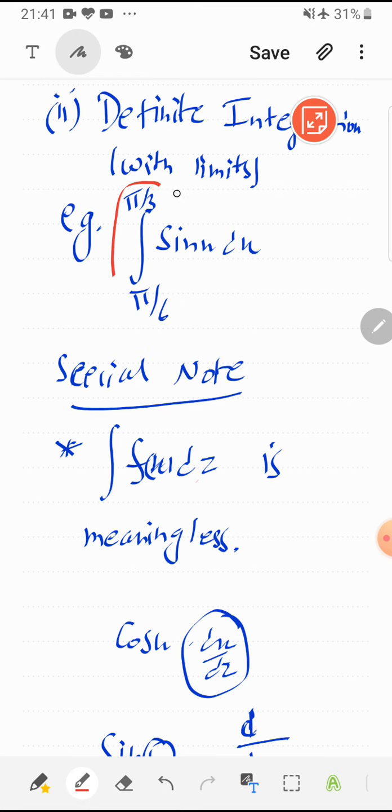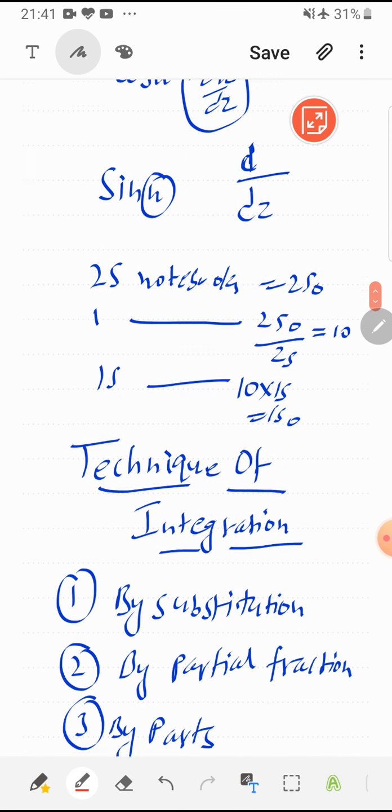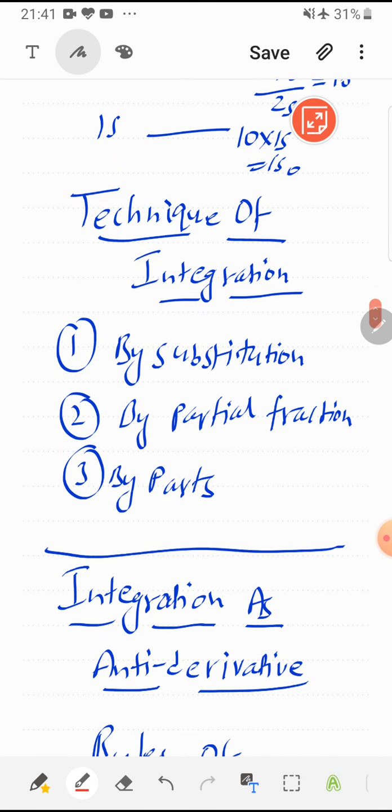Next thing is technique of integration. Integration can be done by three ways: by substitution, by partial fraction, and by parts.